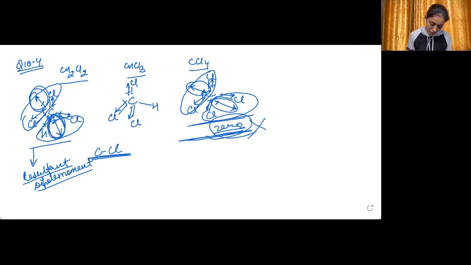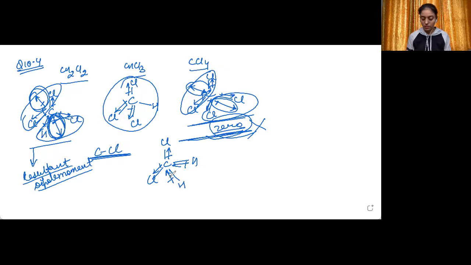I think I have drawn both these similar. So here I just change this compound. I'm making it Cl, Cl, H and H. Okay. So here it will be like this, like this, like this, and like this. Now this is CH2Cl2. Now what will be the resultant of these two bonds, that is carbon chlorine bond? It will be in between these two.